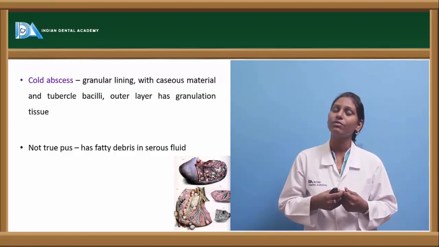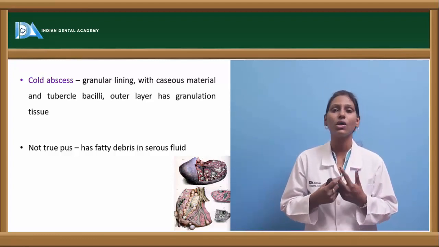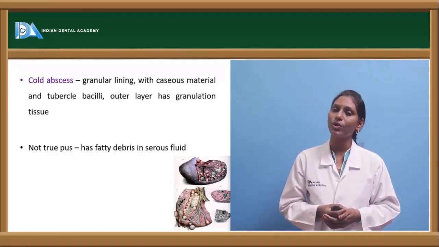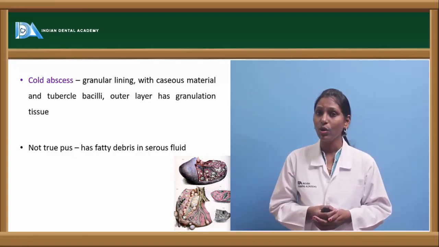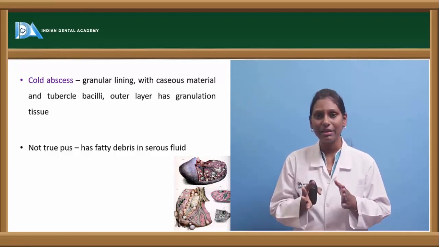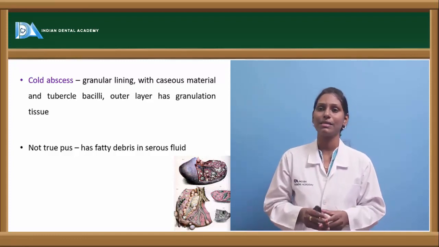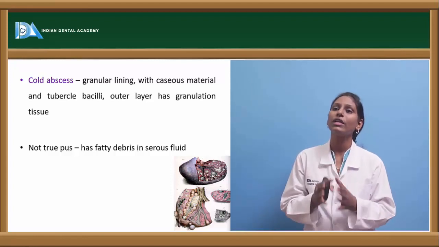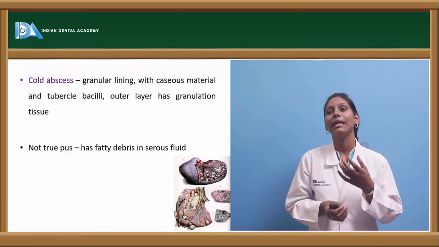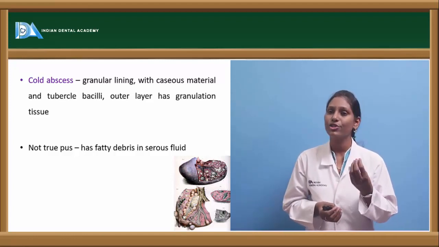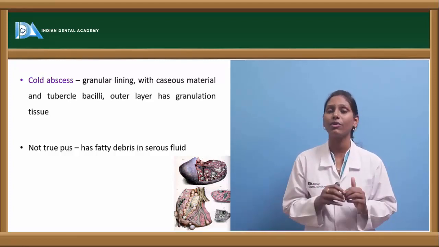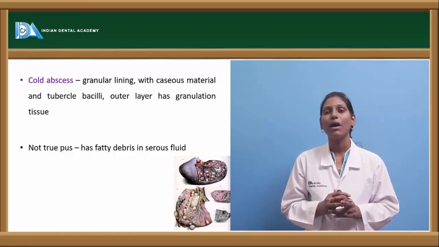So what is the content of this cold abscess? Usually a cold abscess is not true pus, but fatty degenerative material with some amount of bacilli. The draining material from this cold abscess is very infective and very rich in tubercle bacilli. How does the actual structure look? It has a central caseative material with tubercle bacilli within it, surrounded by granulation tissue, which is further surrounded by a granular lining. So this is about cold abscess.